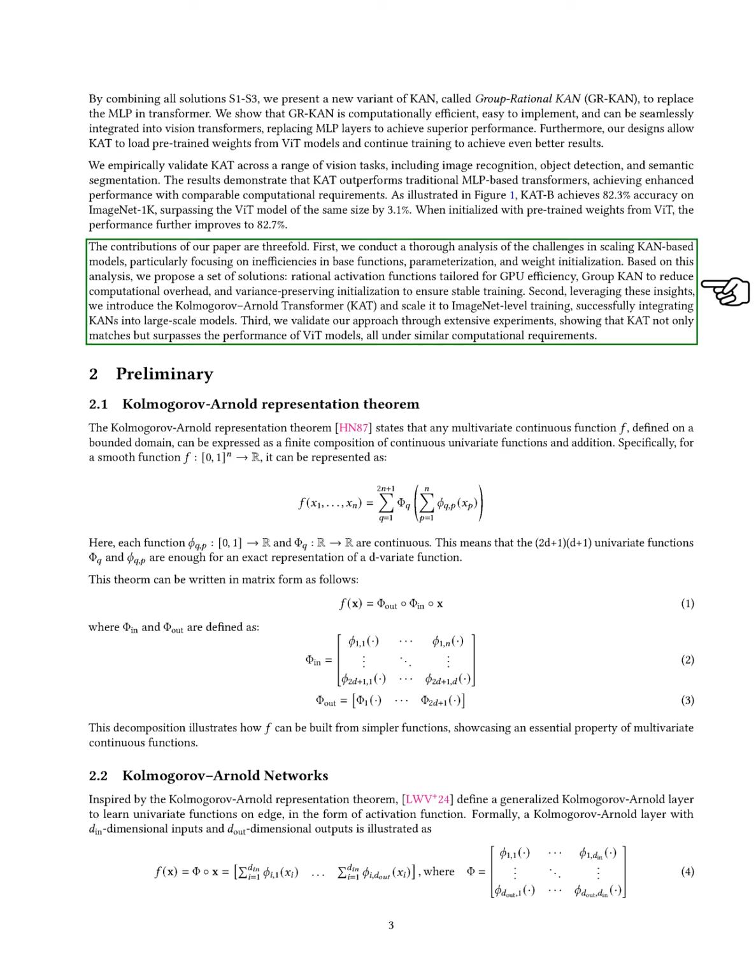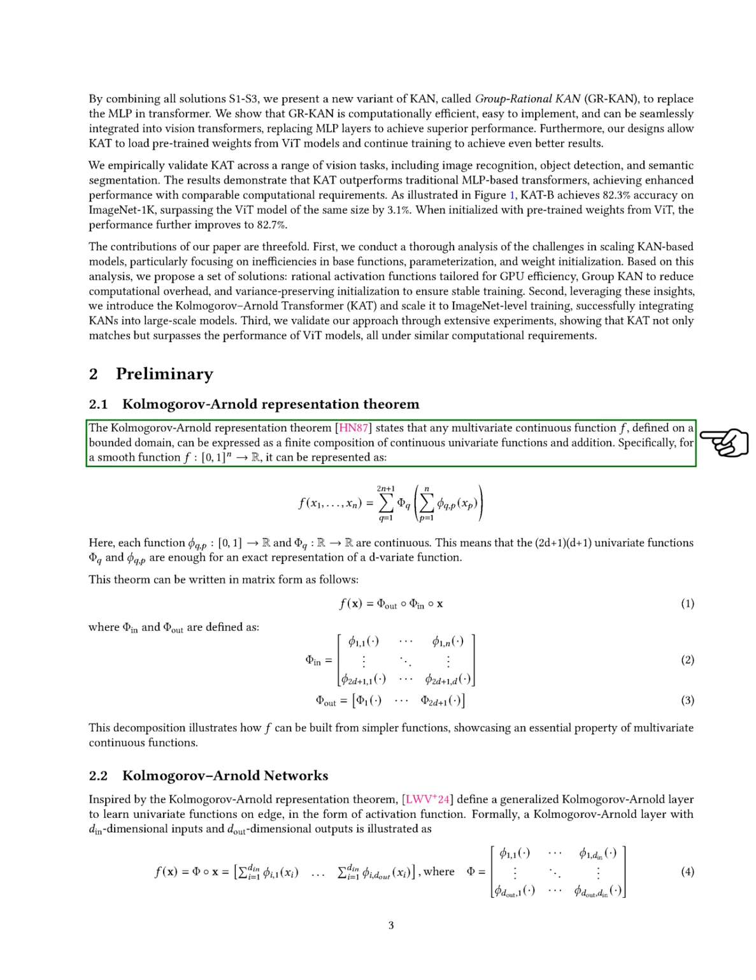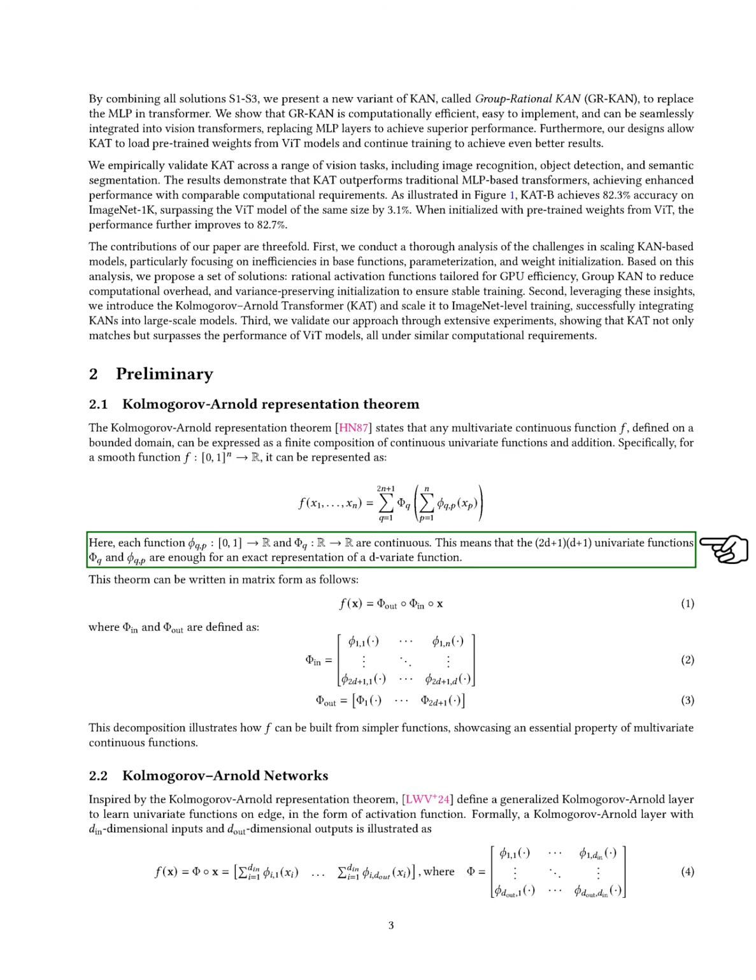Section: Preliminary. In this section, we discuss the Kolmogorov-Arnold representation theorem, which tells us that any continuous function with multiple variables, defined within a limited range, can be expressed as a combination of simpler continuous functions and addition. For a smooth function defined on a range from 0 to 1, we can represent it as a sum of other functions, where each of these functions is continuous. This means that a specific number of these simpler functions can accurately represent a function with multiple variables.